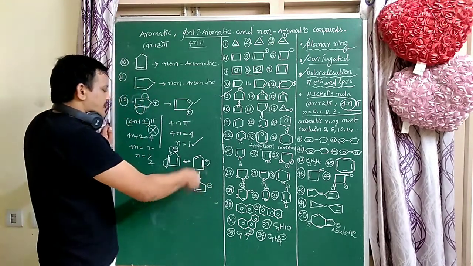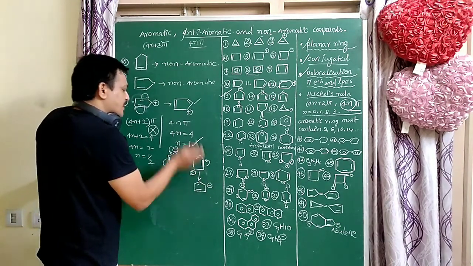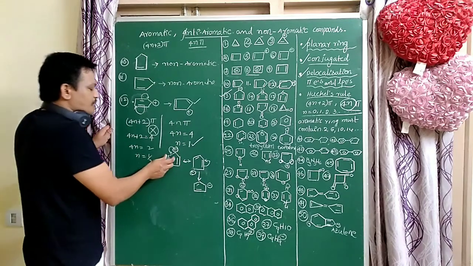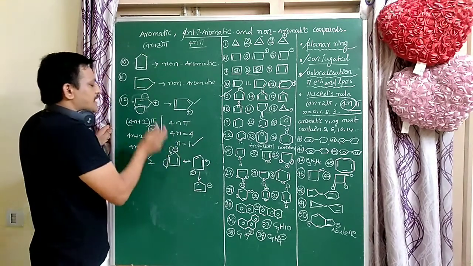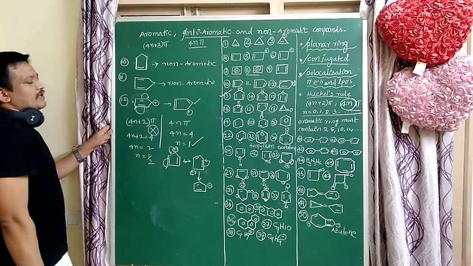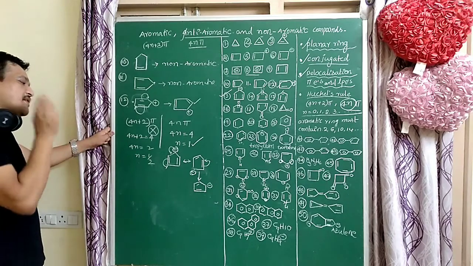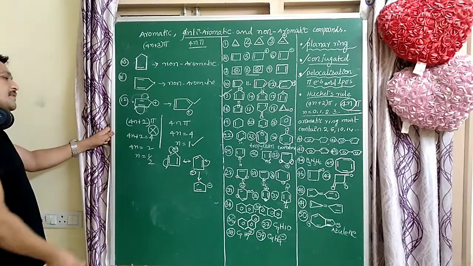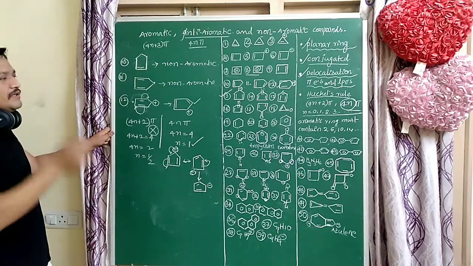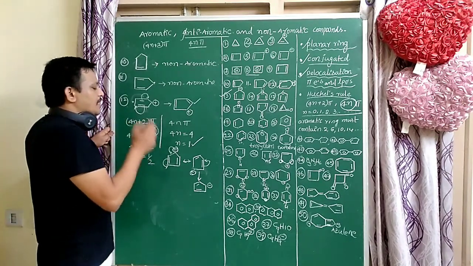Here minus means two electrons, that is, an electron pair. The lone pair and pi electrons involved in conjugation, involved in resonance, are delocalized pi electrons and a delocalized lone pair. So does it follow 4n plus 2 or 4n?